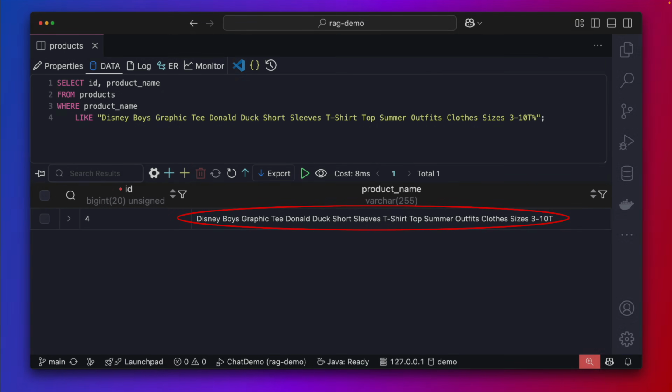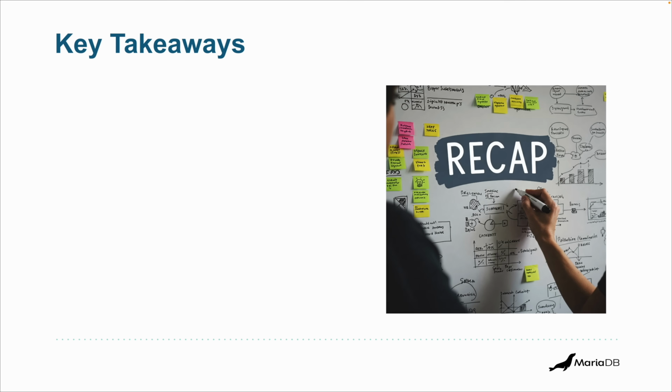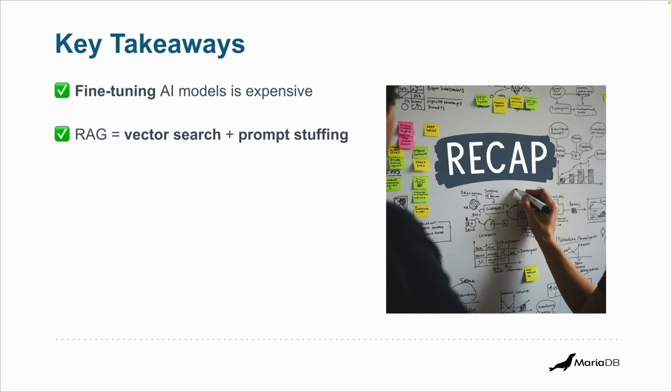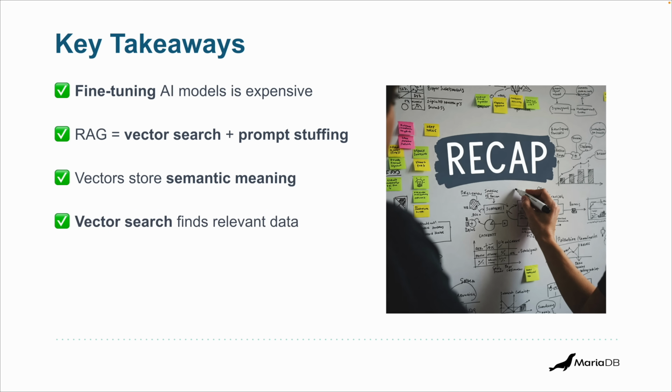Okay, so this is RAG in action. Some key takeaways before we wrap up. Remember, fine-tuning AI models could be very expensive. RAG is not. And the core of it is just vector search and prompt stuffing. It's more than that, but this is the core of it, right? Vectors store semantic meaning, which allows us to perform vector search, which finds relevant data. And MariaDB simplifies application development because you don't need to introduce additional systems or databases.